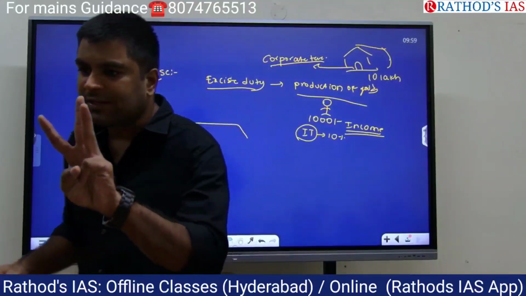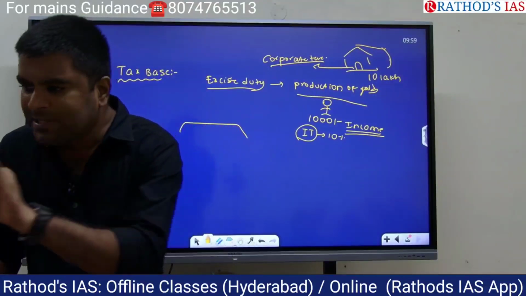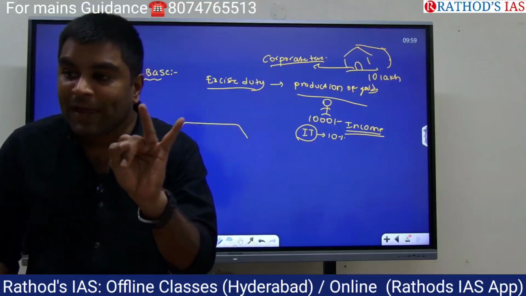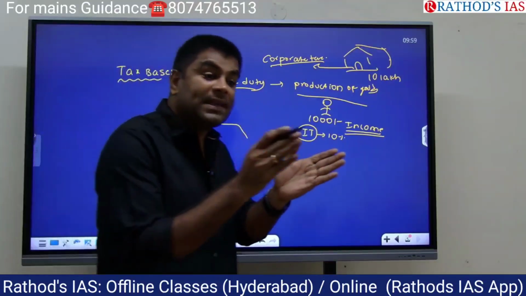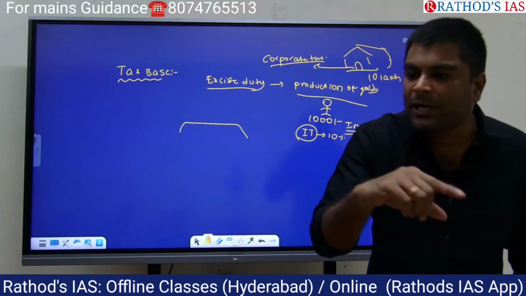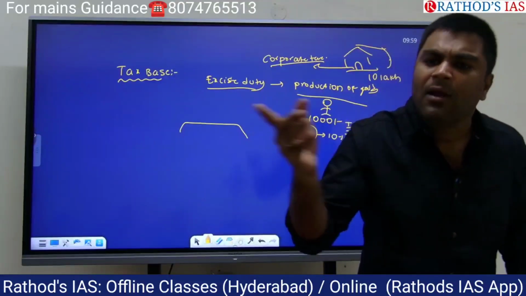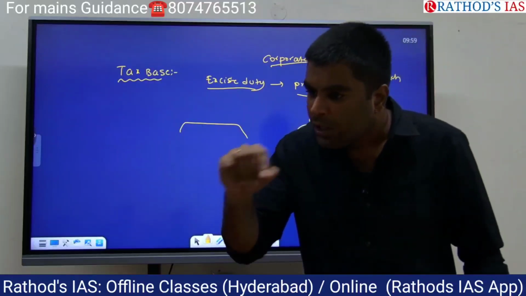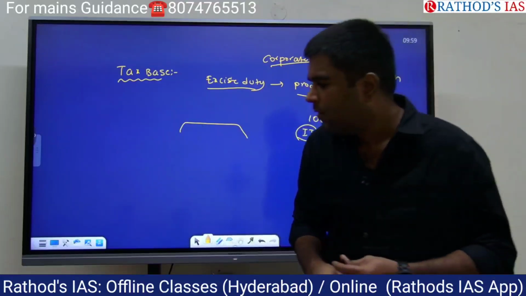So you understood three things here. Tax is a compulsory levy. Now what is a direct tax? If impact of tax and incidence of tax is on a single point, we call it a direct tax. If impact of tax and incidence of tax is on multiple points, it is an indirect tax. Example, GST. Understood? You also understood the meaning of tax base? Clear? Online students, are you following?